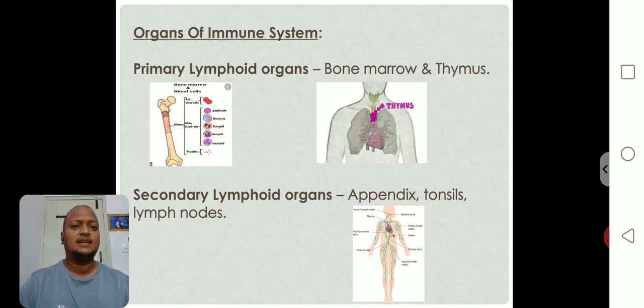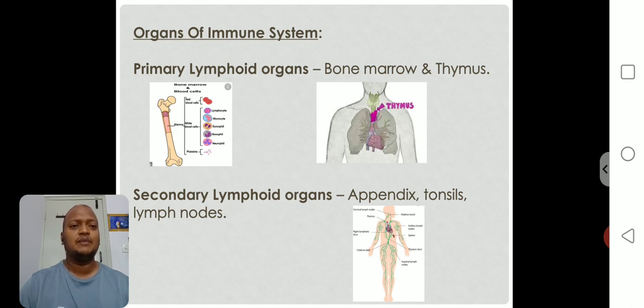Majorly two different types of organs. Those are called primary lymphoid organs and secondary lymphoid organs.